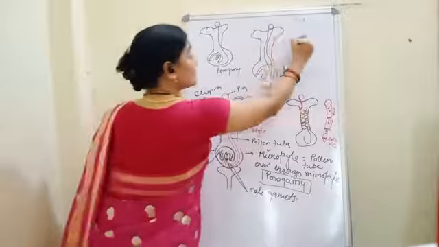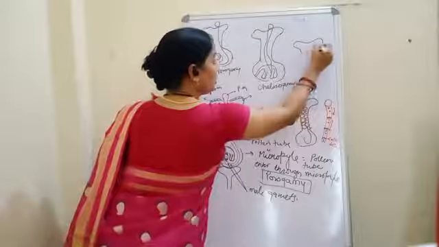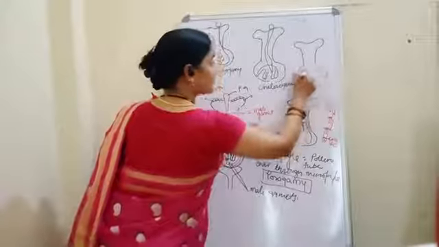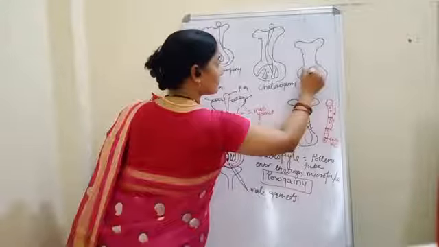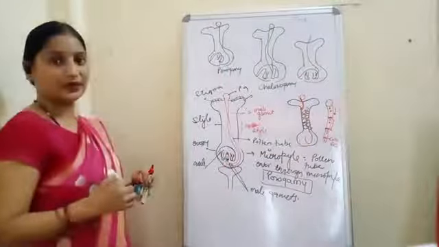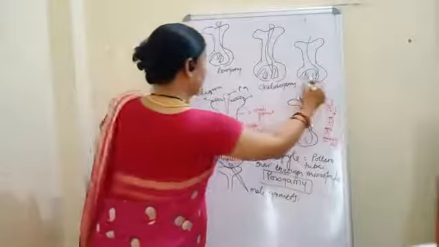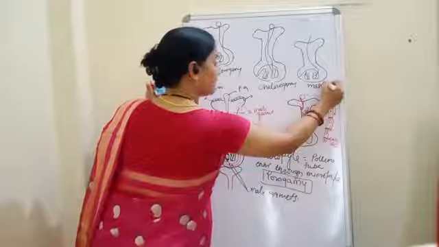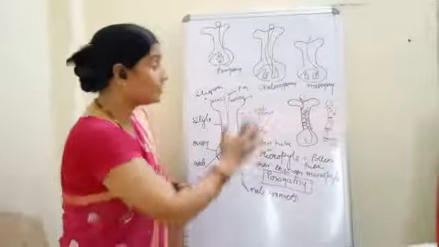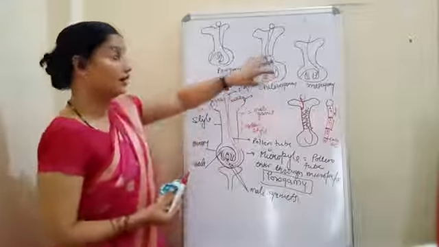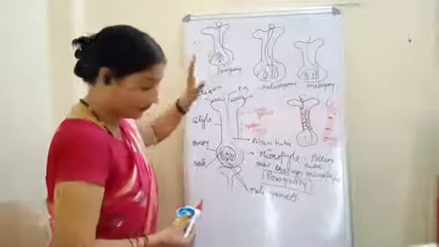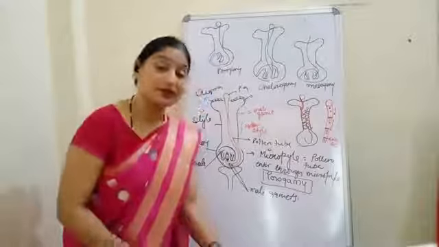And third situation, this pollen tube may enter through integuments. Then the condition is called as mesogamy. So there are three ways of the pollen tube to enter into the ovule. But the best and the most common is through porogamy. Clear? That is the entry through the micropylar region.